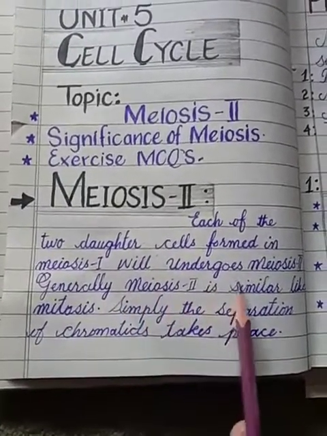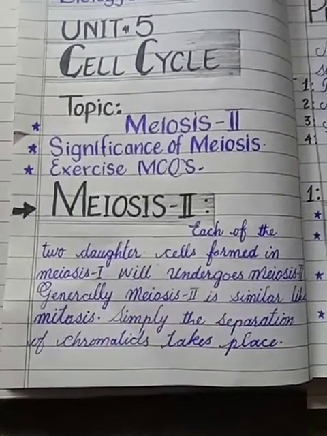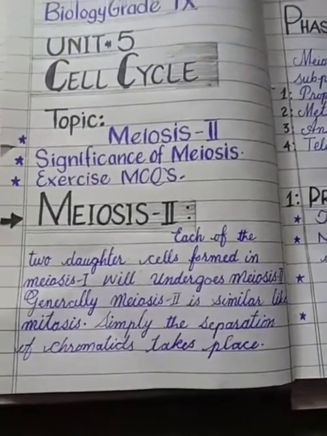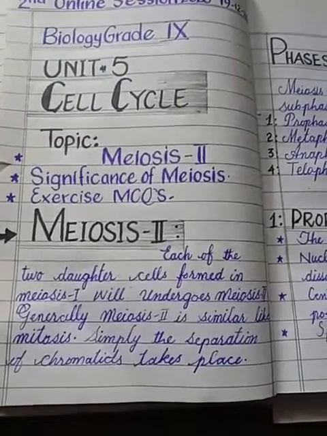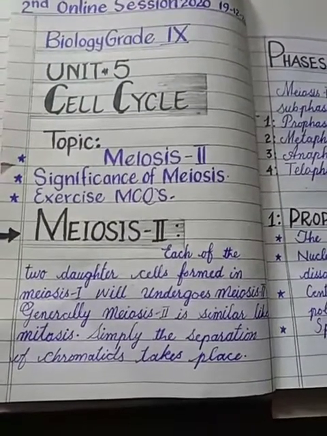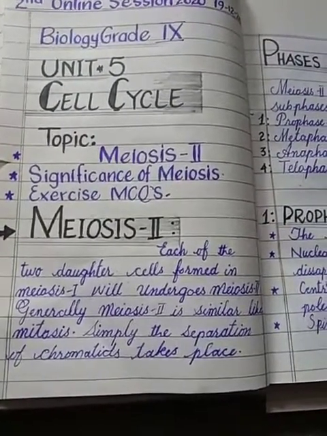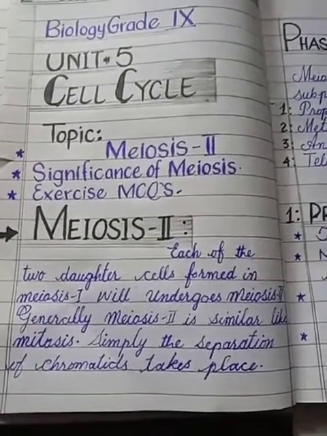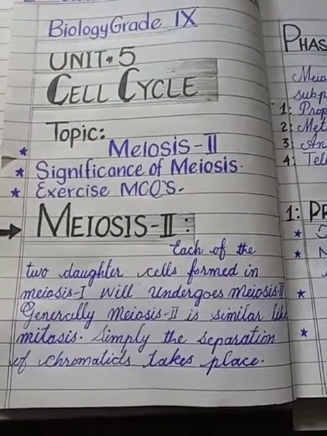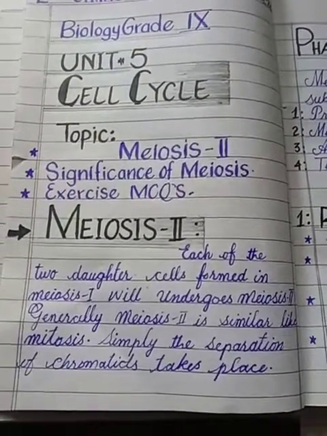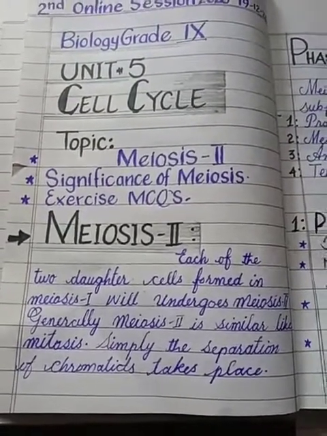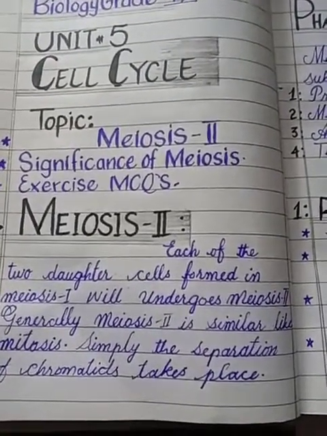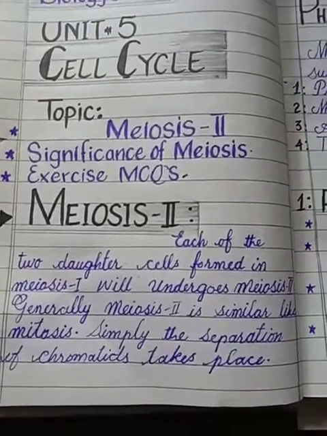Generally, meiosis 2 is similar to mitosis. Similar to mitosis means that no change occurs in the number of chromosomes; only the chromatids are divided and separated simply, and two more daughter cells are produced from each daughter cell. So that's why we call it similar to mitosis, because during mitosis the number of chromosomes always remains the same, and in meiosis 2 also the number of chromosomes remains the same. That is why we call them similar processes.